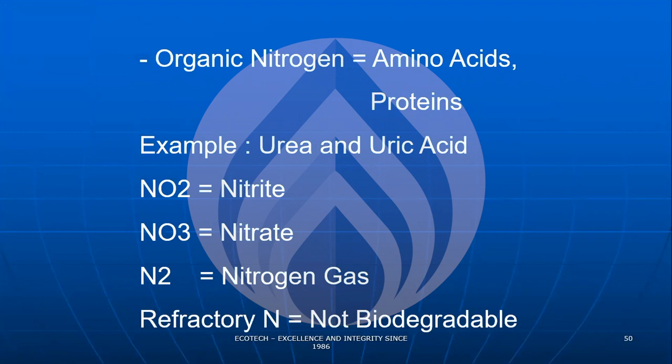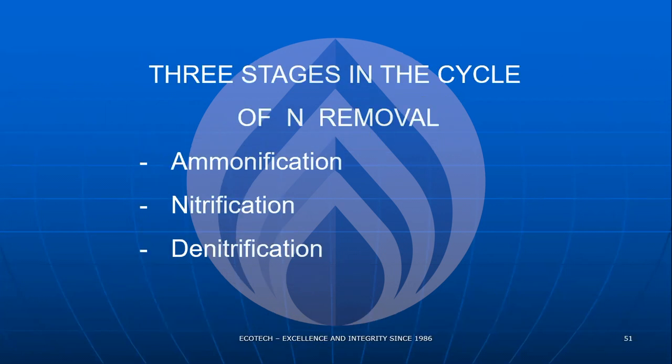Refractory nitrogen. Some nitrogen compounds are refractory. That means they are not biodegradable. And therefore, you will face problems if you run into refractory nitrogen. Thankfully, we don't have too much of refractory nitrogen compounds in domestic sewage. There are 3 stages in the cycle of nitrogen removal. Ammonification, that is all forms of...